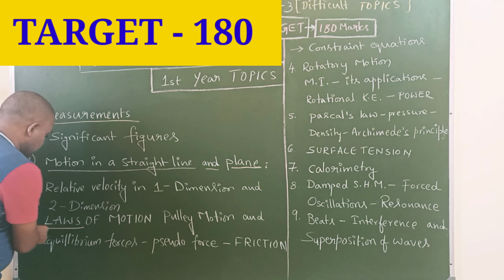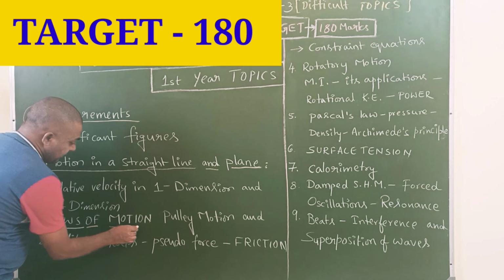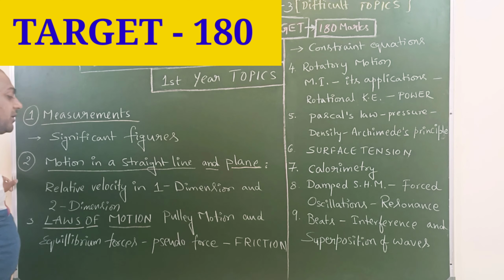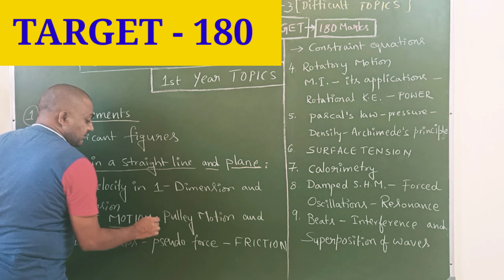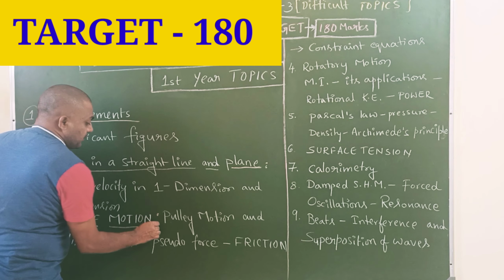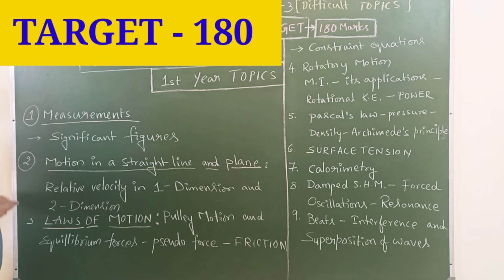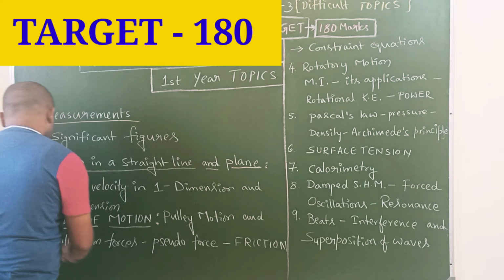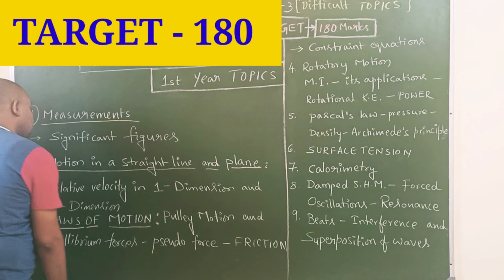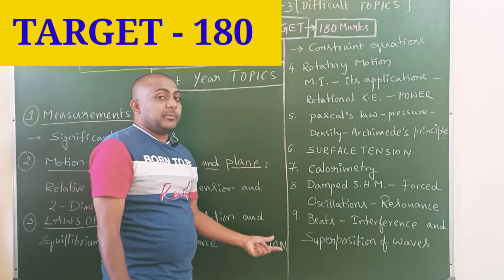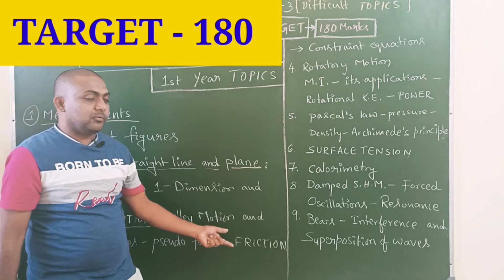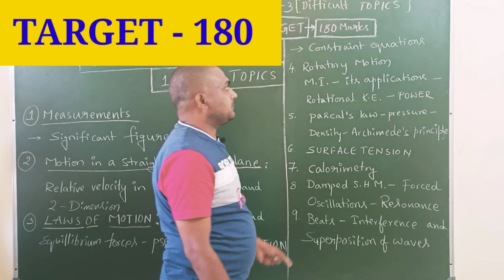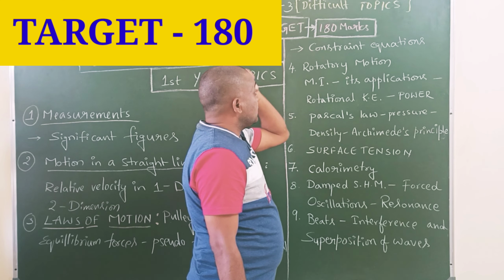Next, laws of motion, where easy, moderate and difficult topics are all there. A little bit difficult topics are pulley motion and equilibrium of forces, pseudo force, and friction. Friction is not just a topic, it is like a chapter, so we should read the total chapter here to reach 180.